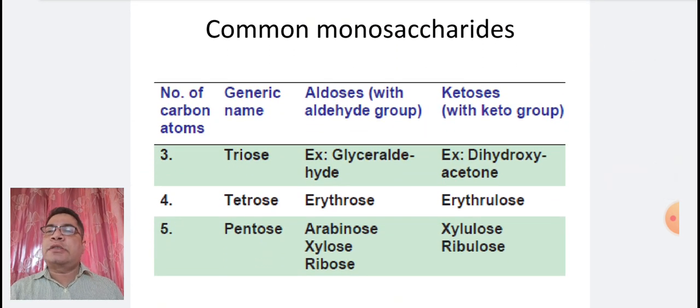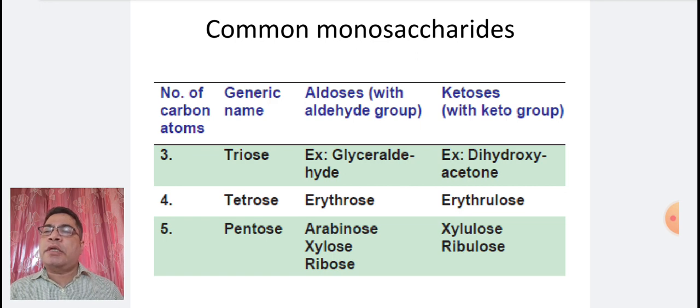Here are some examples of monosaccharides based on their carbon atoms. If the number of carbon atoms is 3, then the generic name is triose, and glyceraldehyde is an aldose, whereas dihydroxyacetone is a ketose.